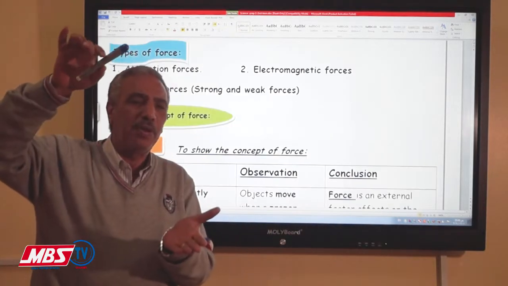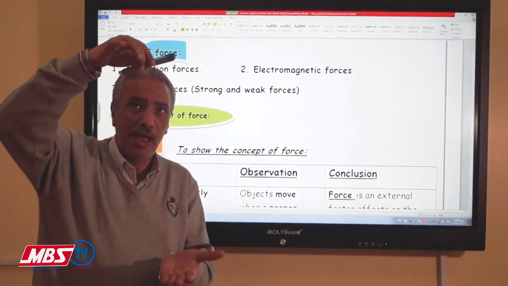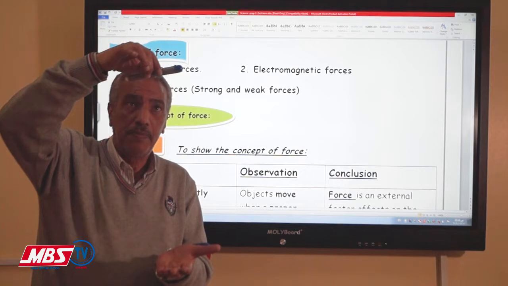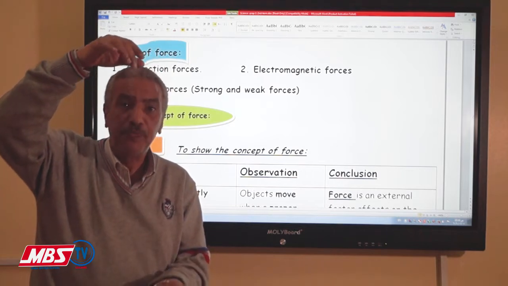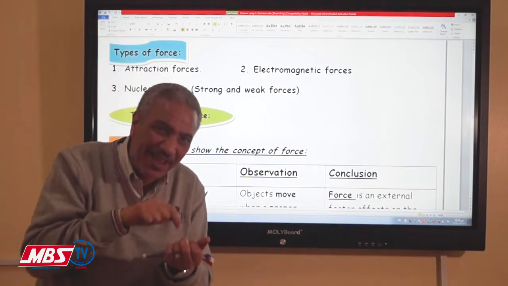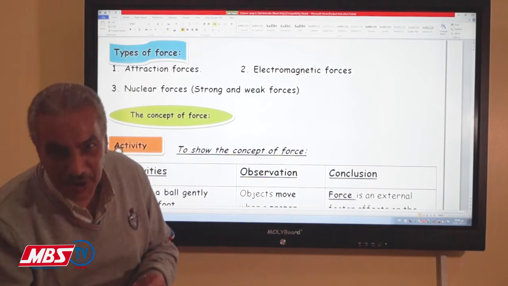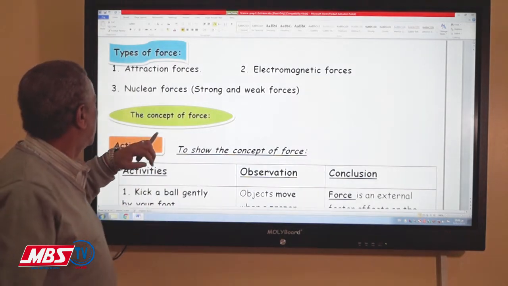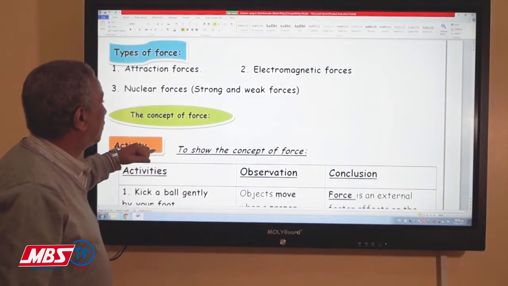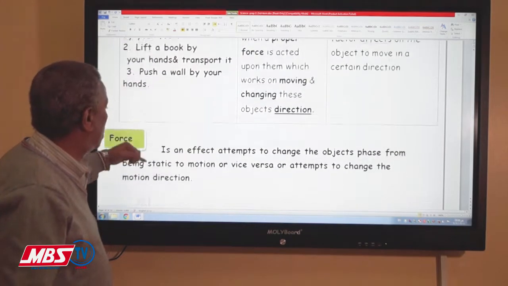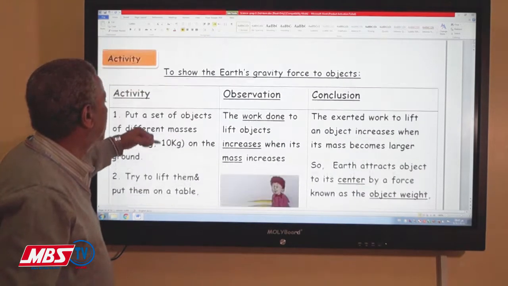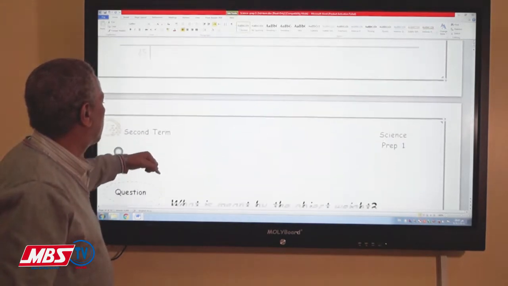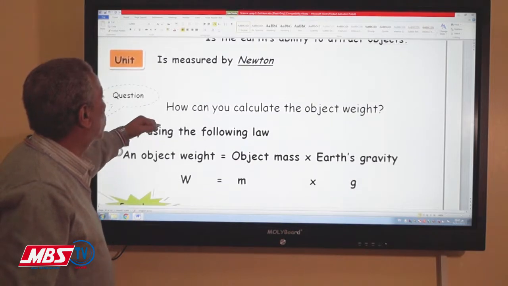Like the example I did before, if I'm moving this pen, it will fall down due to its weight, or due to the gravitational force from the center of the earth. So the gravitational force is the attraction force from the surface of the earth to attract the object to its center.